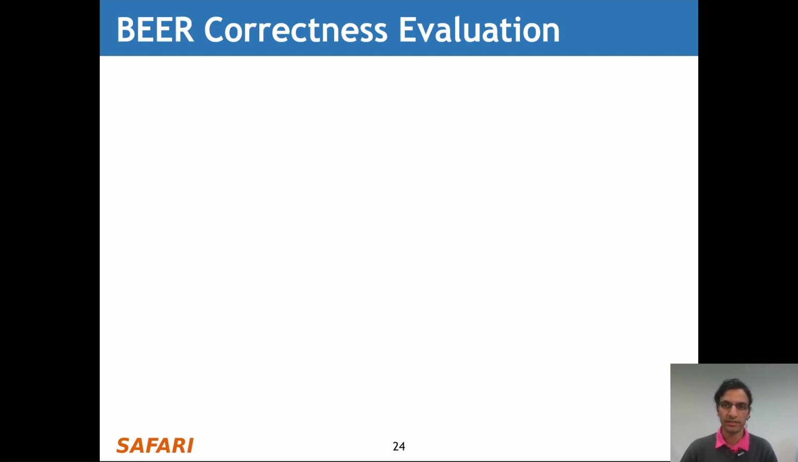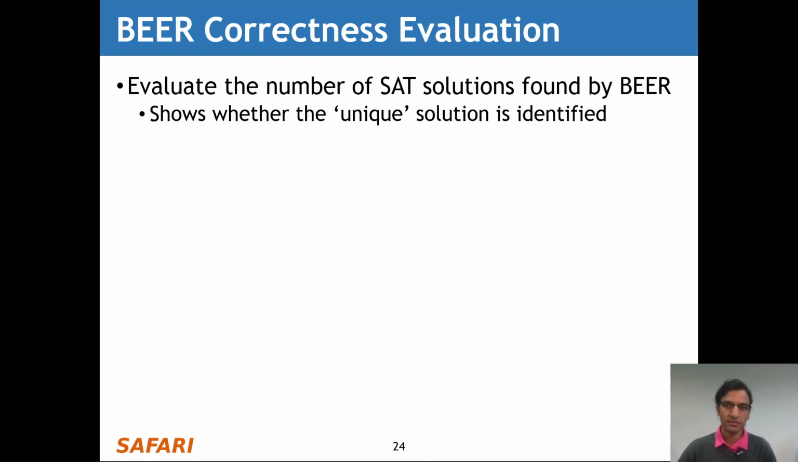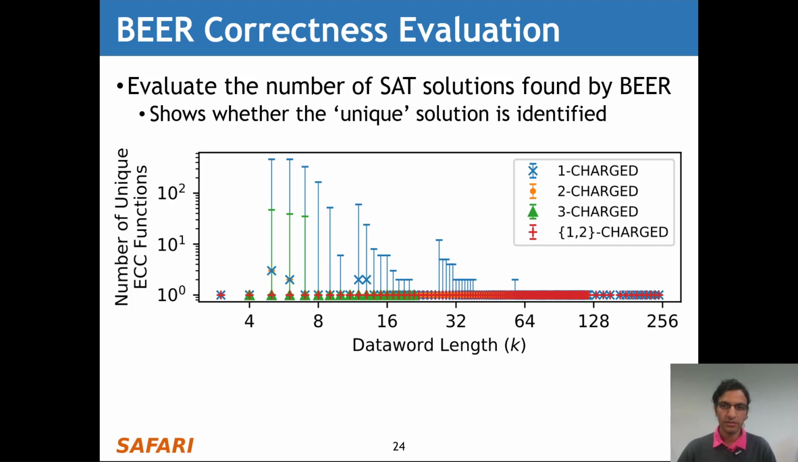Now let's take a look at our correctness evaluation for Beer. In this experiment, we evaluate the number of unique SAT solutions that Beer finds, and this shows whether the unique ground truth solution is identified. In this figure, the x-axis shows the ECC code data word length, and the y-axis shows the number of unique ECC functions identified for all of the different ECC codes that we simulate.